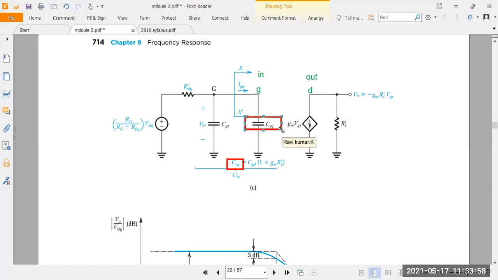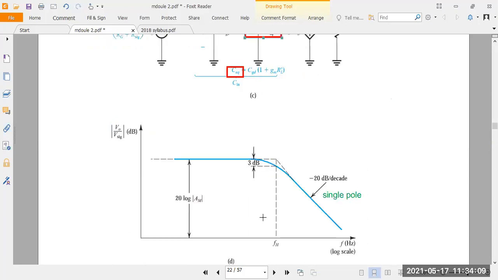Why have they taken C equivalent here for the CGD? Because CGD is both the input and output capacitance. It's actually the feedback capacitance from the gate to drain to gate here. Understood? That's why they have taken C equivalent here.